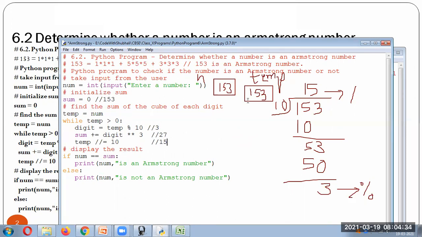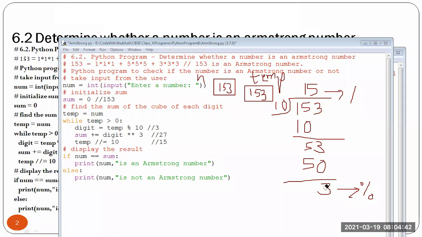Then this will continue. So temp, because it is 15, is greater than 0. Now the next digit: you simply have to erase this part. Because it's only 15 over here, the remainder is going to be 5 now and the quotient is 1.